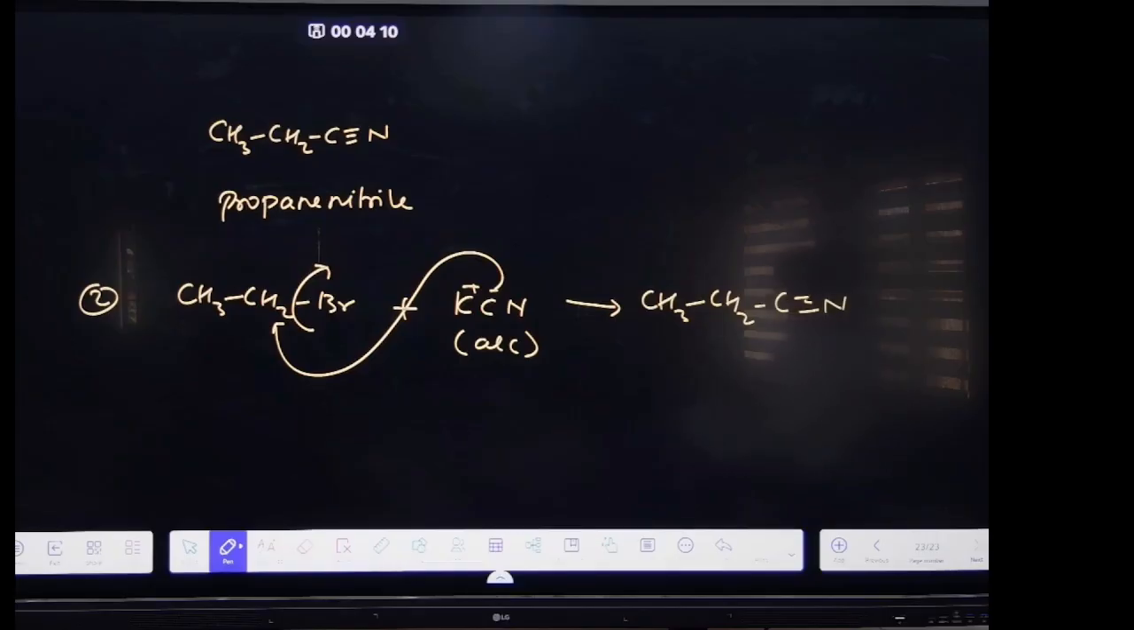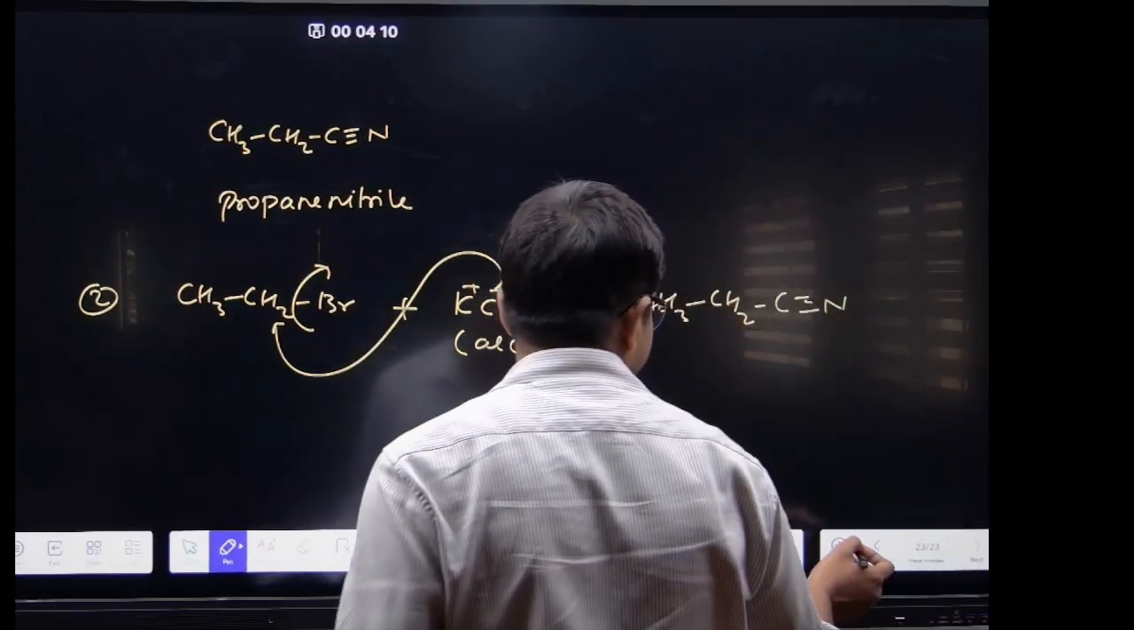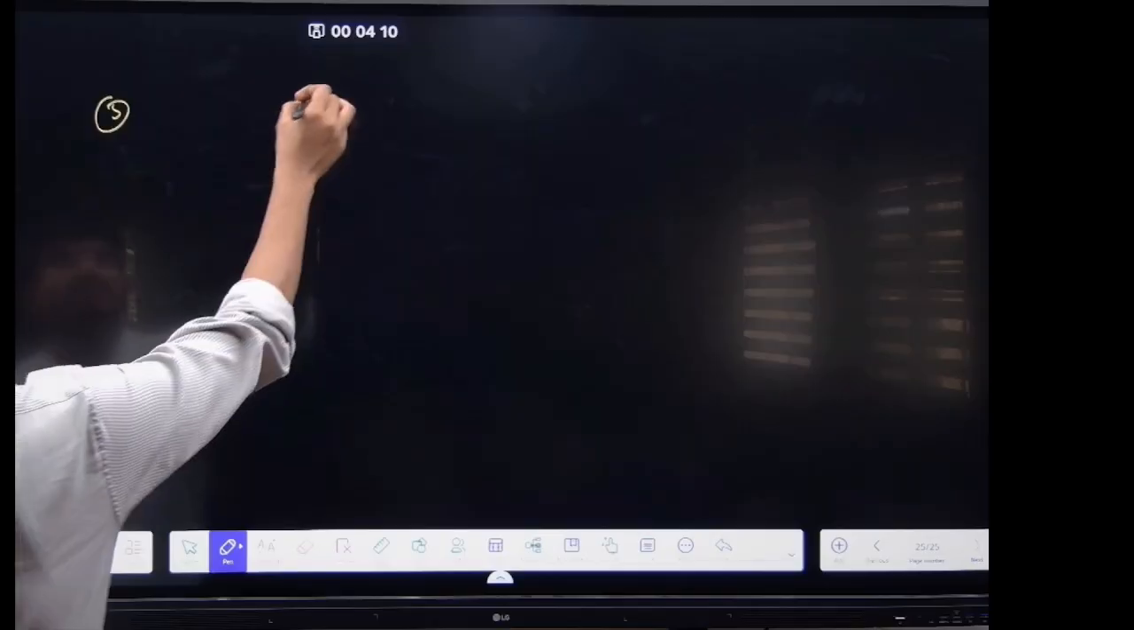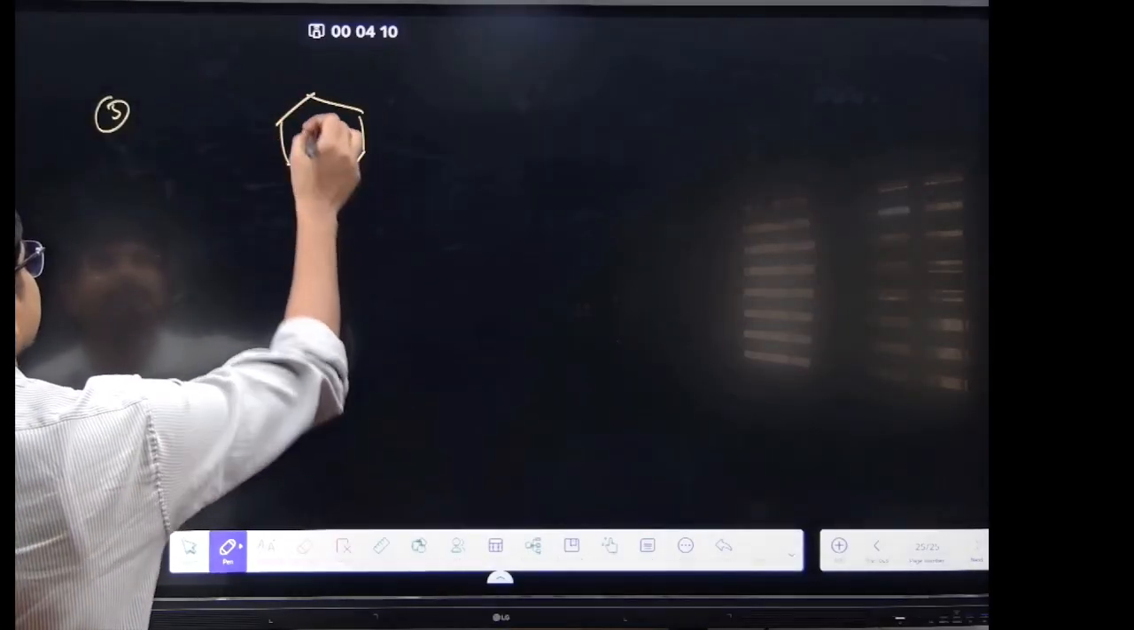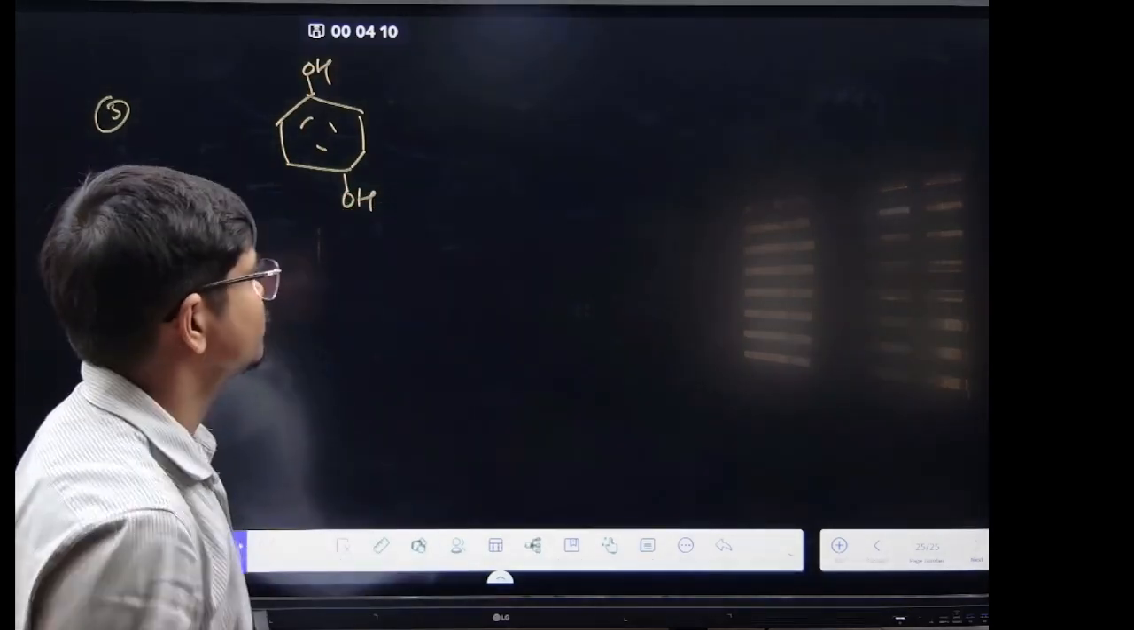Got it? Now question number 3. You know the structure of quinol? It is OH attached at the 1,4 positions. Clear? So this is the structure of quinol. This is quinol.